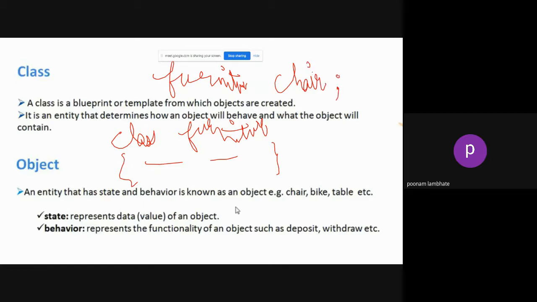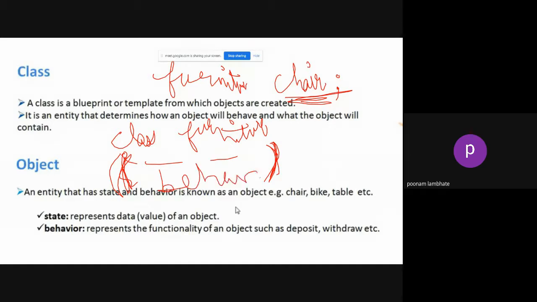All these chair, table, sofa have the characteristics of furniture. That is why they are objects of the furniture class. That means you have to name your class and its objects meaningfully. You can call your class and object anything, but they should be meaningful. Similarly, what can be the methods? You have created an object chair of this class. Inside the class, I have states and behaviors. So what can be the behavior?